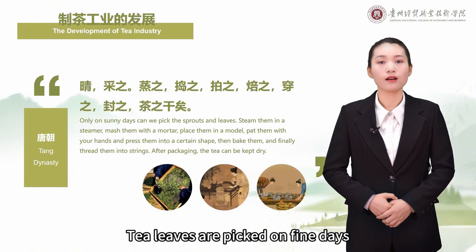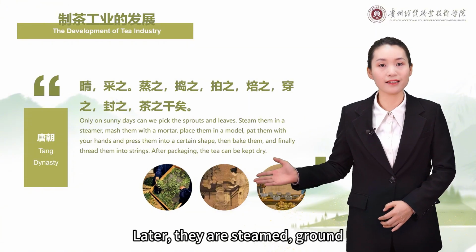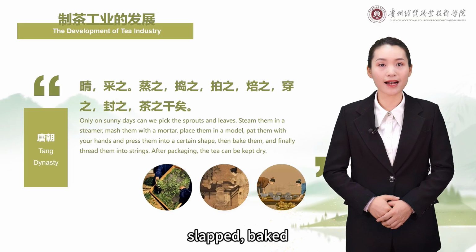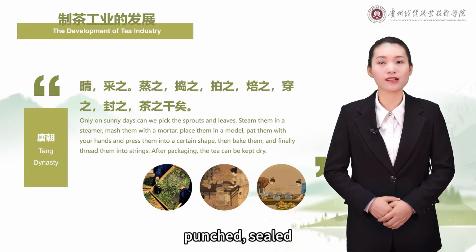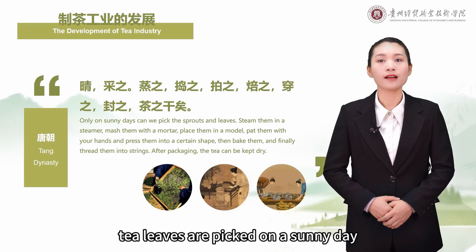Tea leaves are picked on fine days. Later, they are steamed, ground, slapped, baked, punched, sealed, and dried. That is to say, tea leaves are picked on a sunny day.